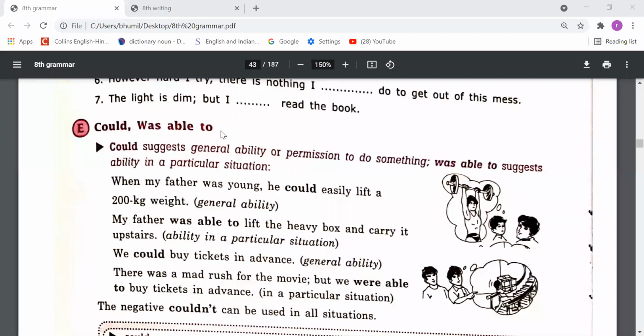Suppose you say मैं बहुत तेज भाग सकता था. If you say this, it means you are telling your general ability in the past, means in the past you had this ability. So in this sentence you should say I could run very fast, right?